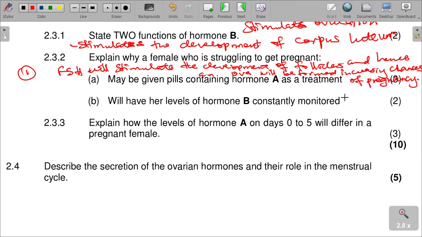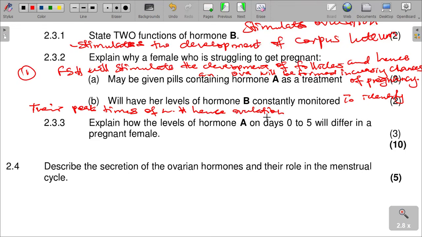We are saying for question B, to identify their peak times of LH, hence ovulation will be about to happen, when ovulation takes place.